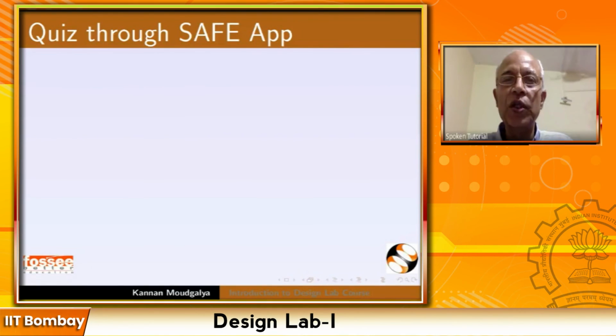We will ask you to do a few things before the class. One of them being installation of Safe App, downloading, installing, and there will also be a mock test ahead of time, mock quiz. So you can do that ahead of time, so that you get used to it. And then when you come to the class, we will conduct the quiz using this app.